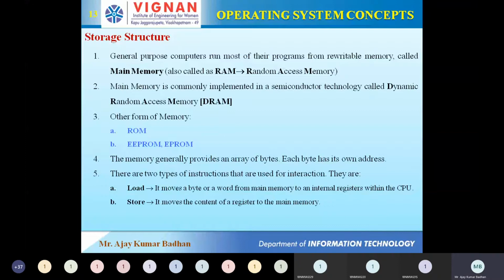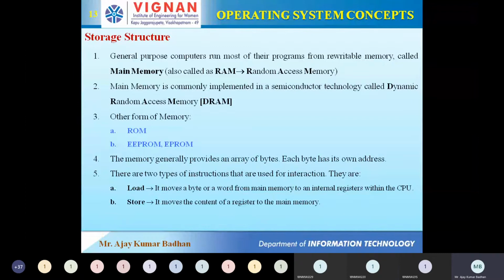For that purpose, we come across this thing called a storage structure. Here the main memory we have is nothing but RAM. You know that RAM means random access memory, and everyone knows that it's volatile in nature. Volatile means once you disconnect the power, whatever data is present in it will vanish from that location. Something like Gajini. Once you sleep and get up, whatever you did the previous day will vanish from your brain. So again, it's a new brain, new thing.